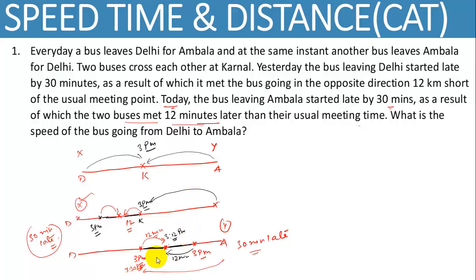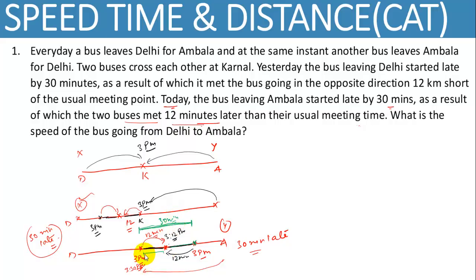So in this case, bus Y takes 30 minutes from here to here, the highlighted distance. Bus Y takes 30 minutes from this point to this point, because at 3 p.m. bus Y would be here, the highlighted point, and this distance is traveled by bus Y in 12 minutes. So obviously this distance should be traveled by bus Y in how many minutes? तो आप बोलोगे 18 minutes, because ये total 30 minutes है.